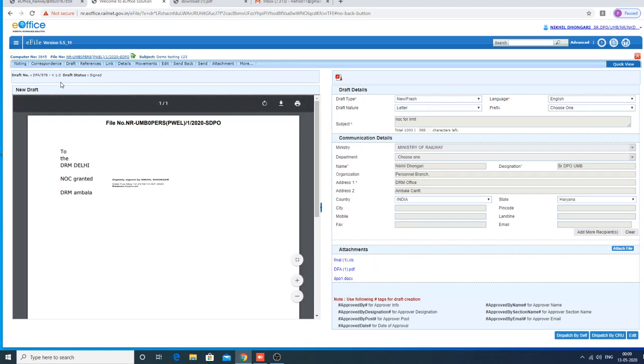I am again saying, in the file, the draft along with attachments as a standalone can be sent out of the e-office to any email ID. But as a standalone draft with attachments, it can't be sent within e-office from here. As a total file you can send it, but as a single draft with attachment to send within e-office, you have to download it, then upload it in the receipt section there. Then you again create the draft file to send it further in the e-office. So these are the actions in file creation, file handling, and other things. Thank you very much, viewers.